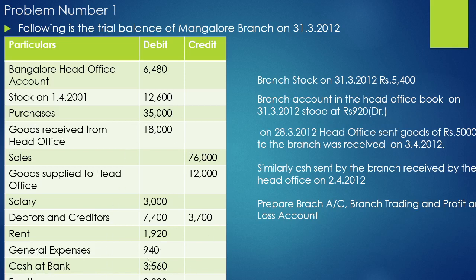So out of this, we need to prepare the branch account and the branch trading and profit and loss account. Let me see the adjustments. So they have given closing stock, branch accounts. It's important for our goods in transit or cash in transit. Head office sent goods of rupees 5,000 to the branch, received on 3/4/2012. We should observe the date clearly here.